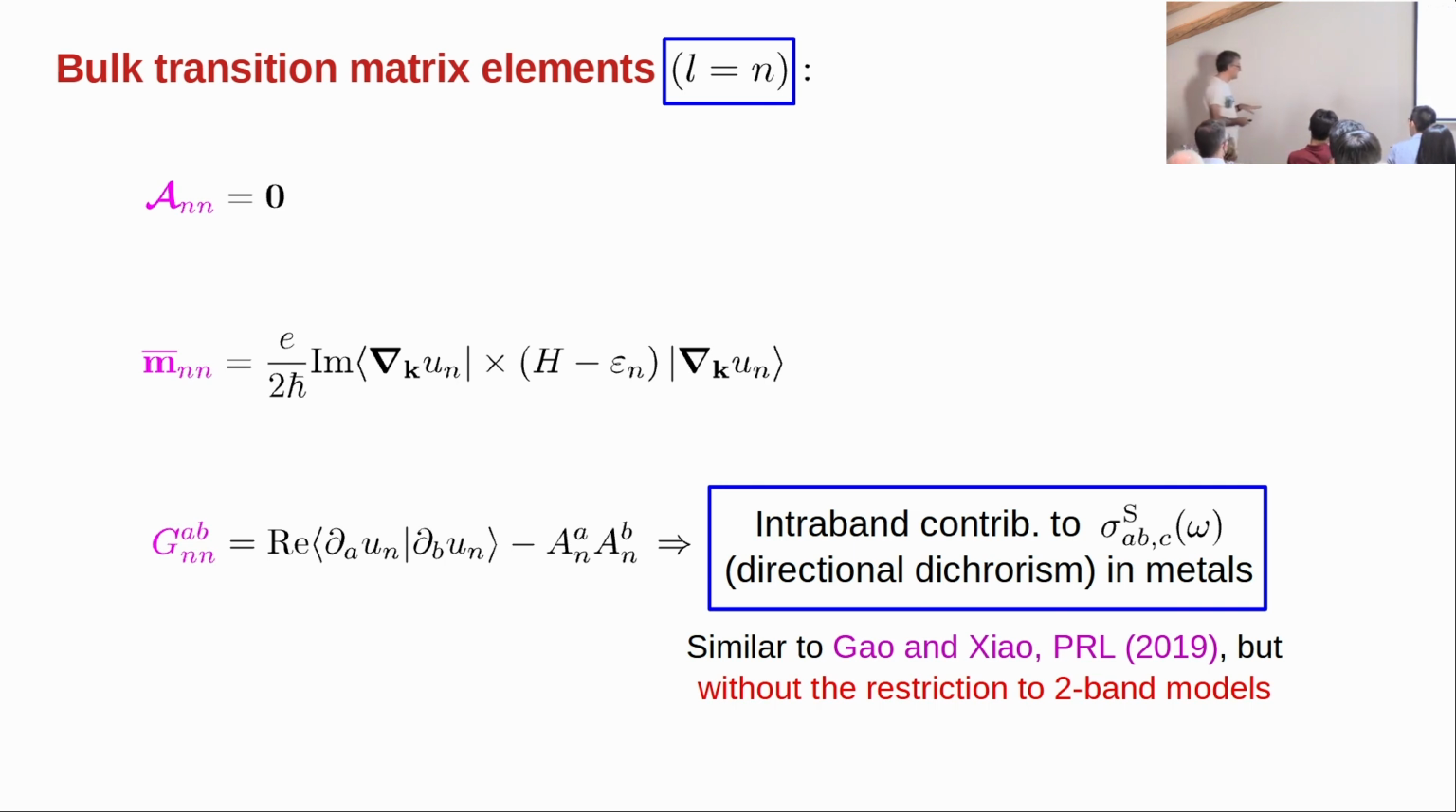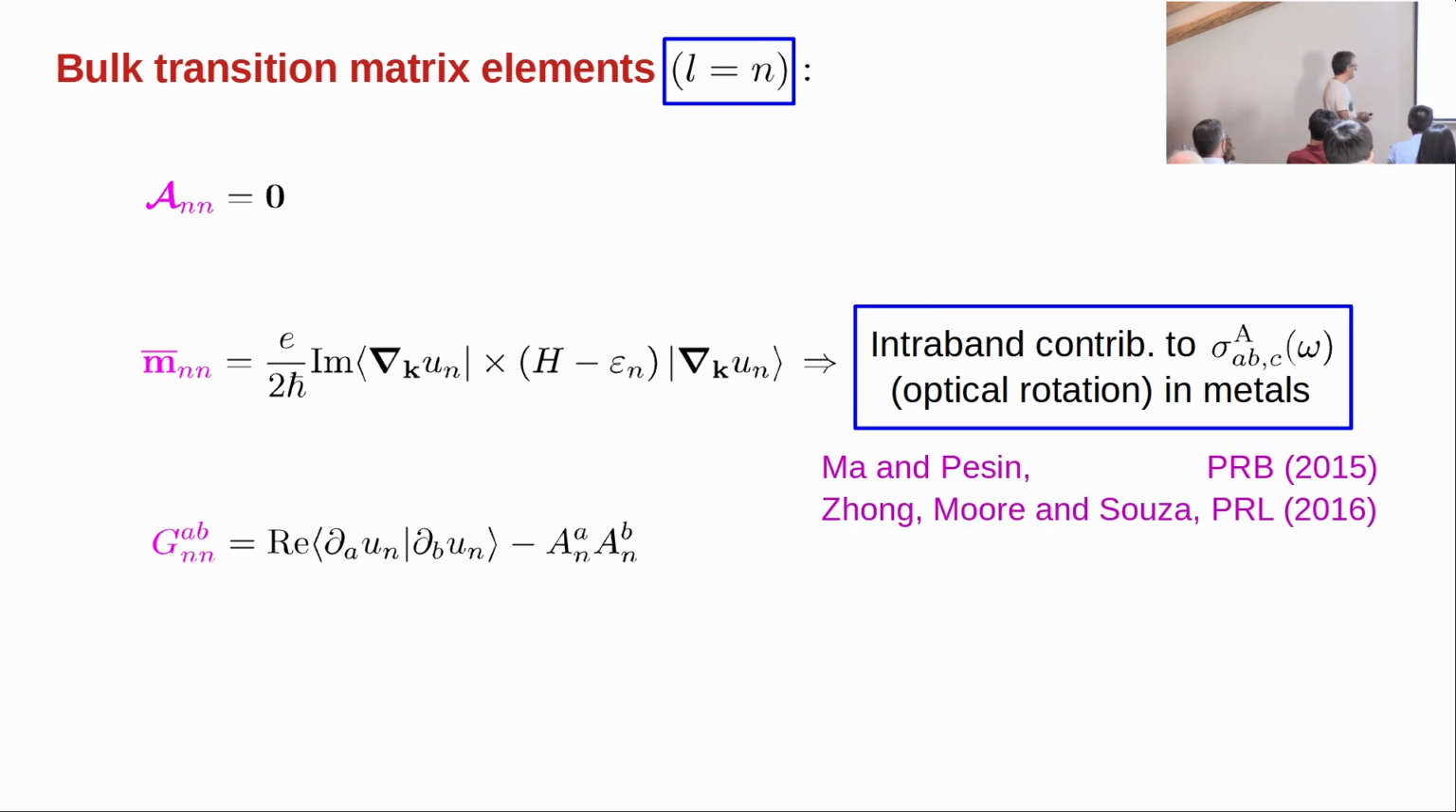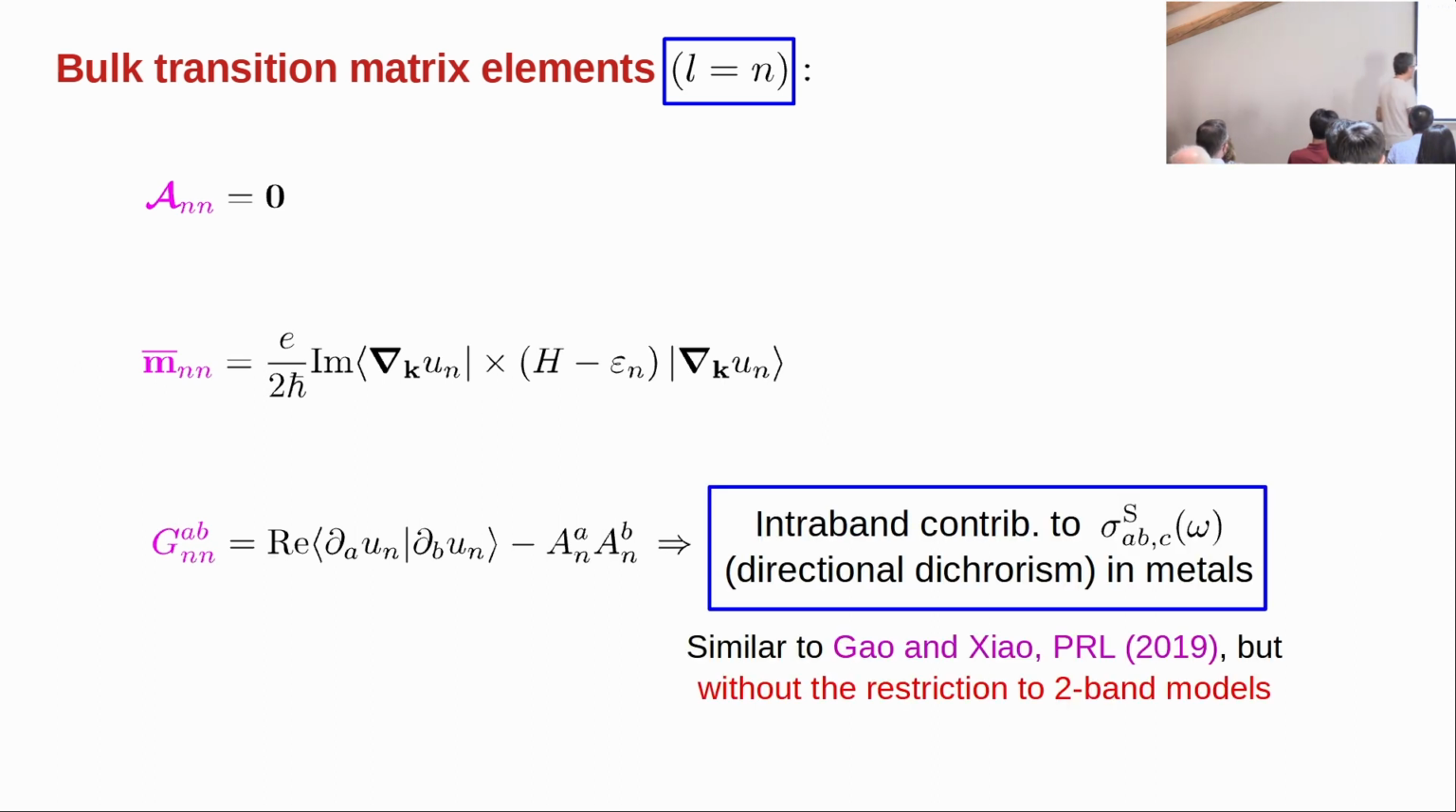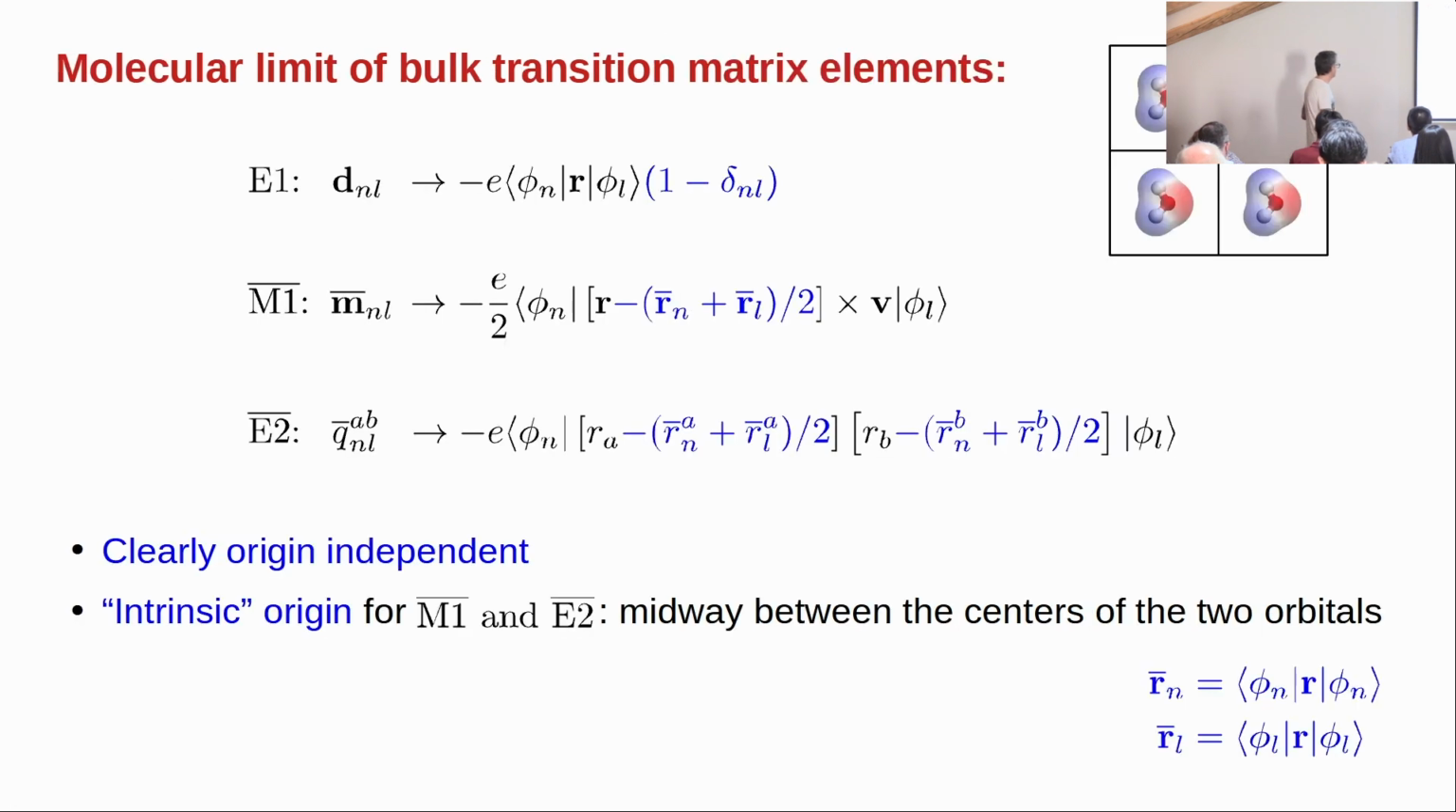And this was discussed in a paper by Gao and Xiao. They called it the quantum metric dipole. We could also call this the orbital moment dipole. But interestingly, in this paper, they were only able to establish this result in the limit of two-band models, which is, in a sense, a very special limit. And with our formulation, we managed to show that the interband quantum metric appears rigorously for an infinite number of bands as an interband contribution in metals, without restriction to two-band models. Yes, thank you.